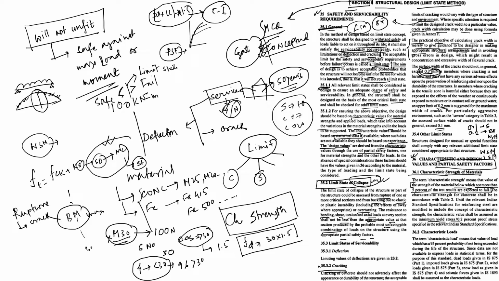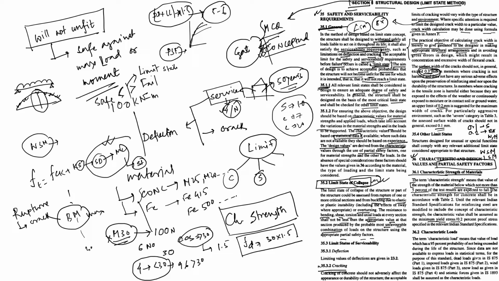Why are they saying this? Because for HYSD bars, when you see their graph, it is hard to find the yield stress or design stress. That is why they say minimum yield stress or 0.2% proof stress.